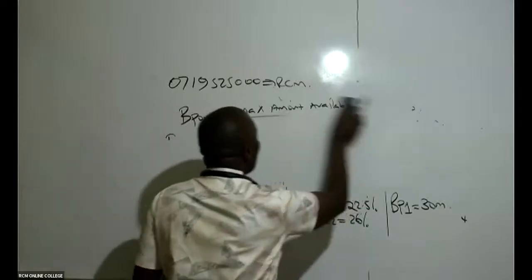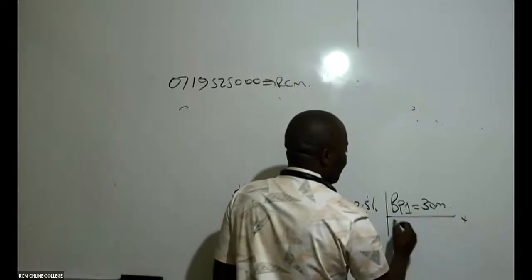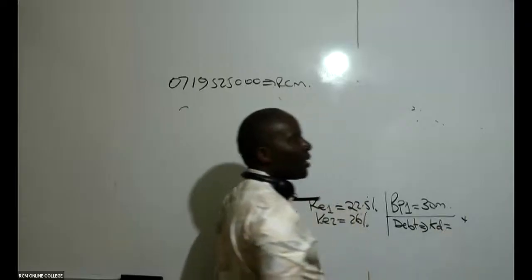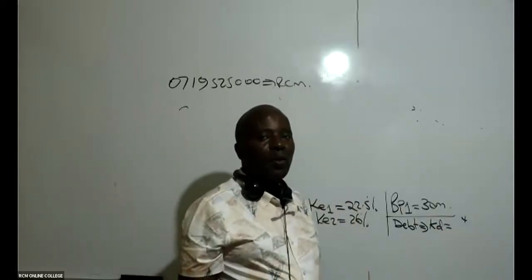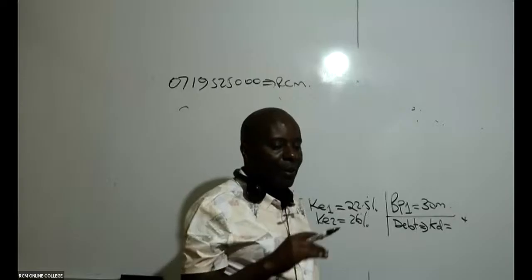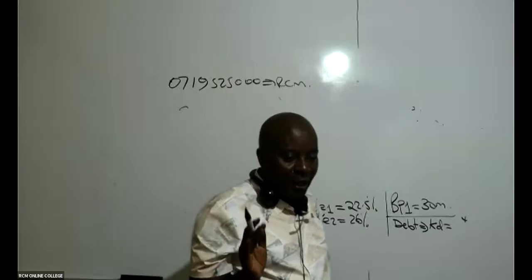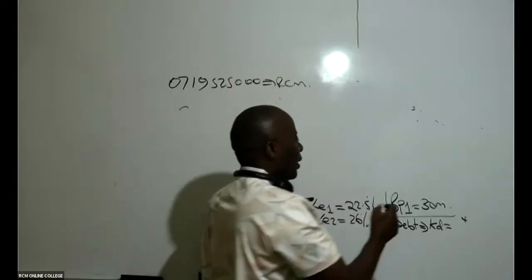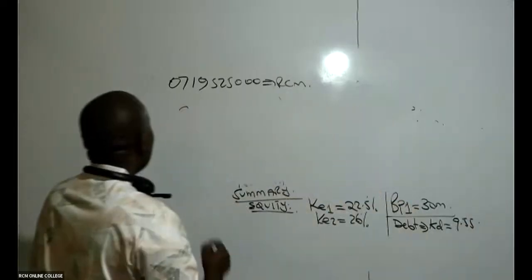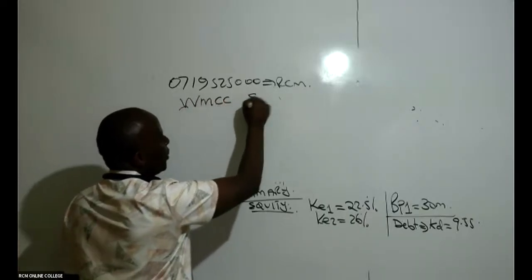Ladies and gentlemen, I would want you to right away go ahead and give us the summary of that. If I remember very well, KD, the cost of debt, was only 1. Was it 9.26? KD was only 1 without a break point. 9.55, yes. This was only 1. 9.55 like that. So go ahead and give us the WMCC schedule.